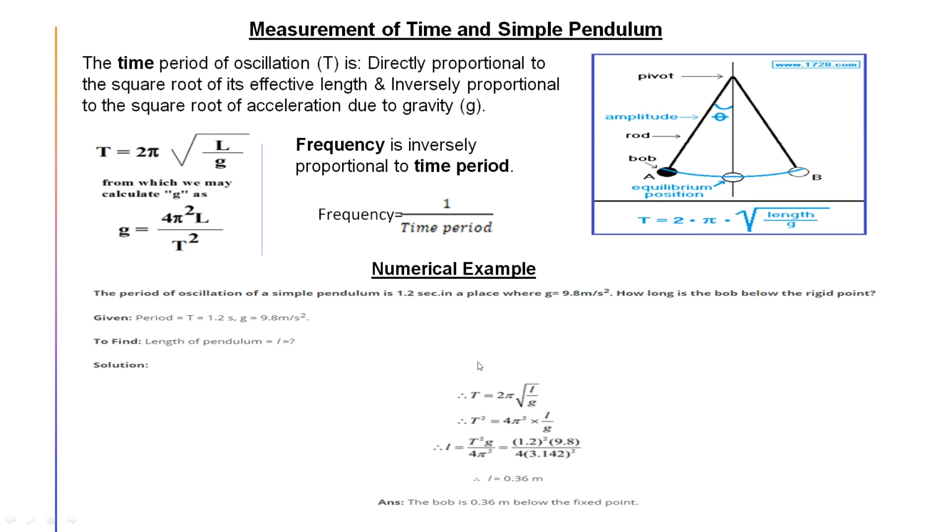So here the equation is written, T equals 2 pi root over L by G. Squaring, T square equals 4 pi square into L by G, and here L equals g T square by 4 pi square. Putting in the values, T is 1.2, g is 9.8, and pi is 22 by 7 or 3.142, and here L comes to 0.36 meter or 36 centimeter. So that type of numericals are there both in your examples as well as in the exercises.